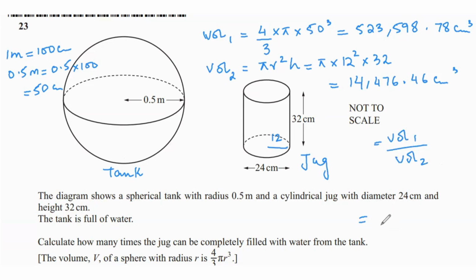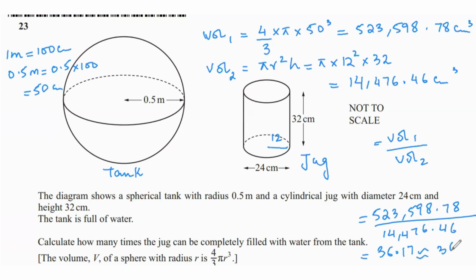And that is going to be equal to 36.17, which can be rounded to 36. So approximately 36 times the jug can be completely filled with the water from the tank.